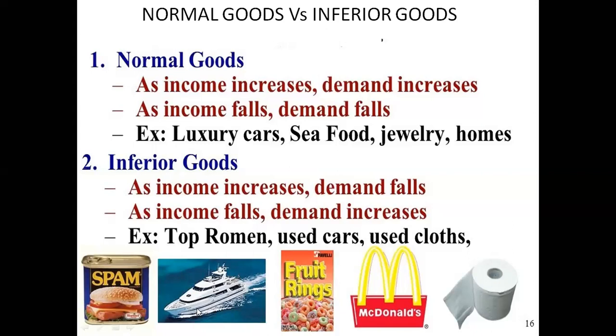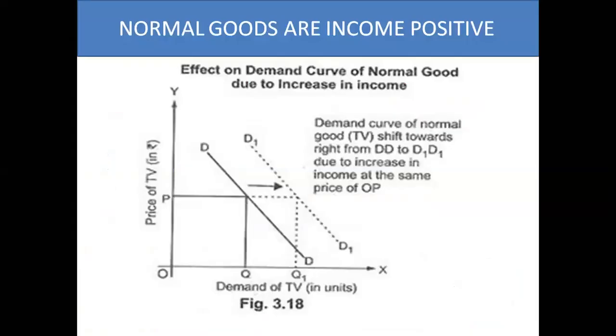When we talk about inferior goods, if income increases, the demand falls. If income falls, the demand increases, which means these goods have a negative impact of income. For example, top ramen, used cars, or used clothes. So it is considered to be more inferior as compared to the normal one.